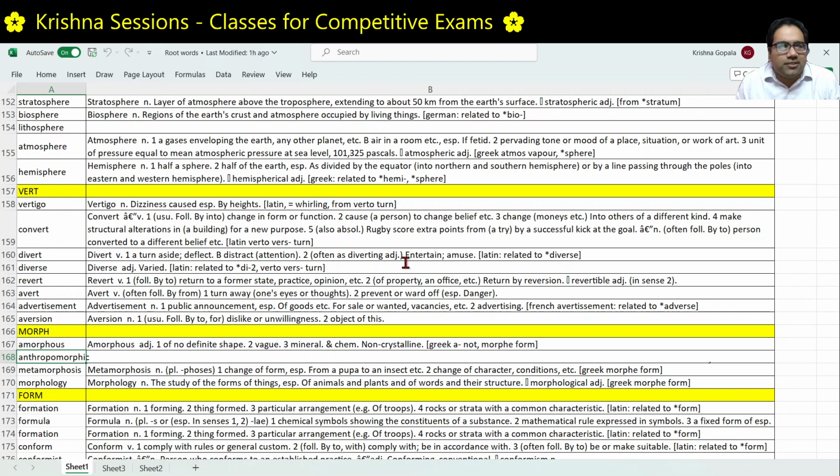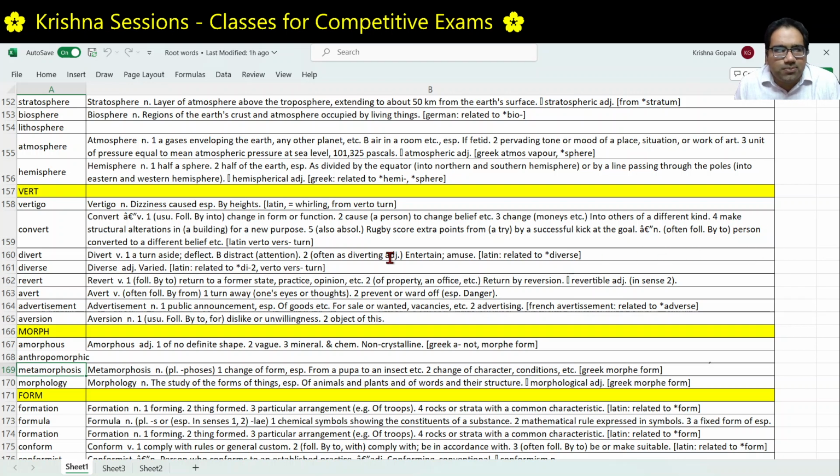Metamorphosis is the process in which an insect, or in fact even an amphibian, changes its form from one form to another form. For example, caterpillar turning into a butterfly. That is kind of metamorphosis. Metamorphosis of a caterpillar into a butterfly. She has undergone an amazing metamorphosis from an awkward schoolgirl to beautiful woman. For example,